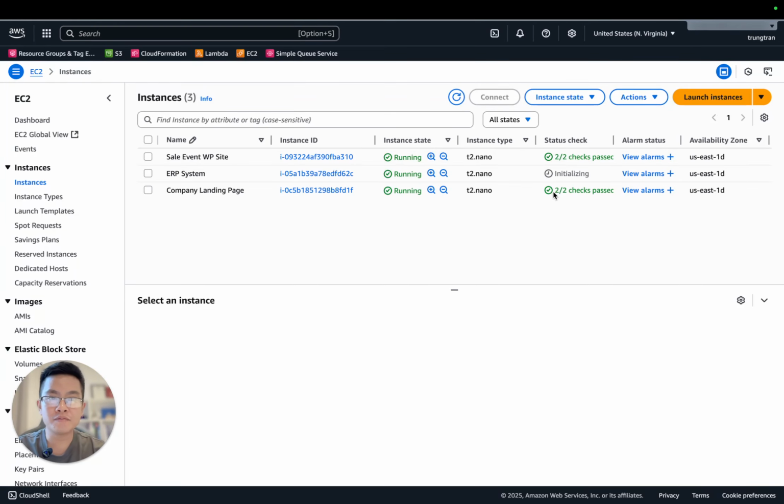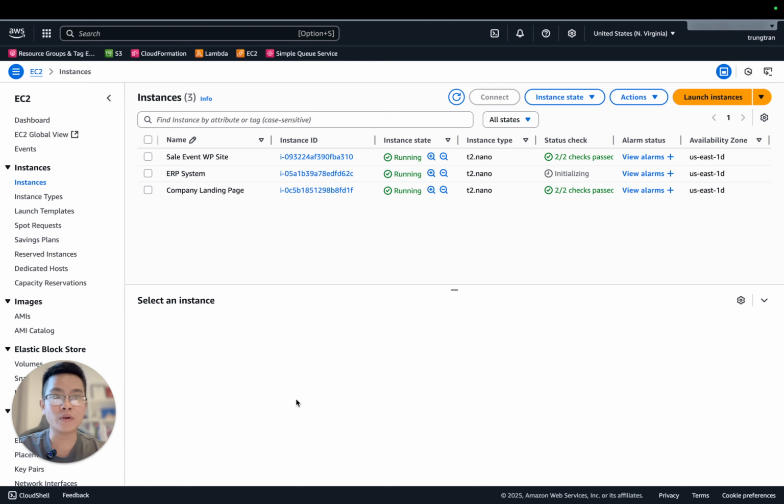Hello guys, so let's imagine that you are using AWS for your company infrastructure. For example, in this case, I have three EC2 instances: one for the sales event WordPress site, another one for the ERP system, and another one for the company landing page. To manage an EC2 instance, I mean start, stop, reboot, or even terminate, I have a few options, right?